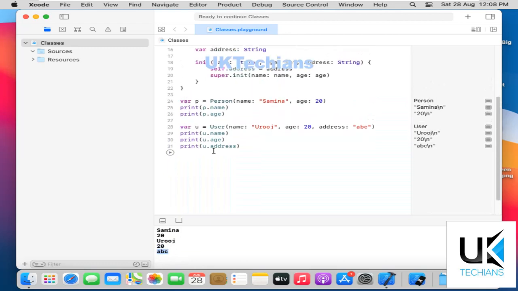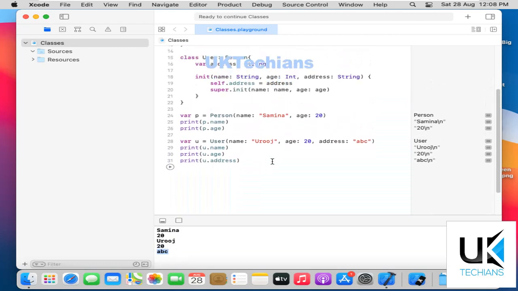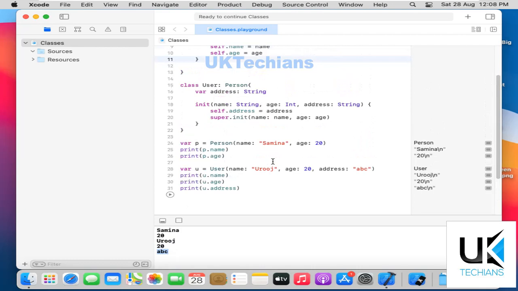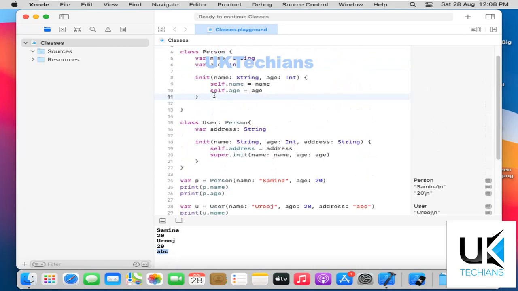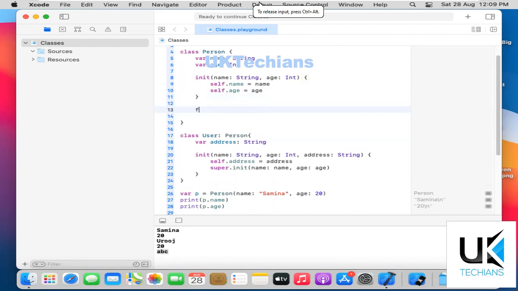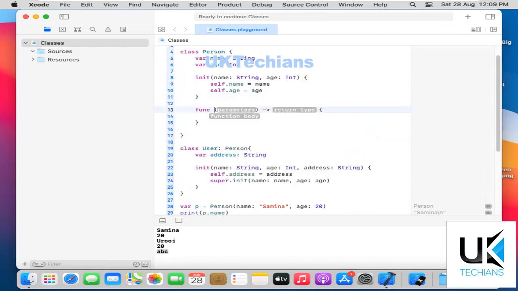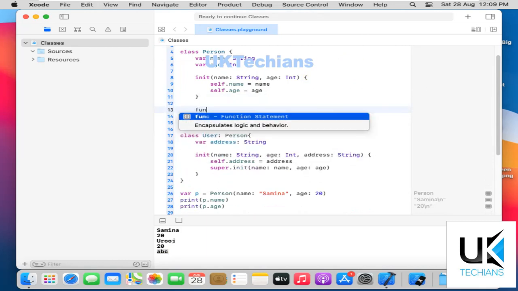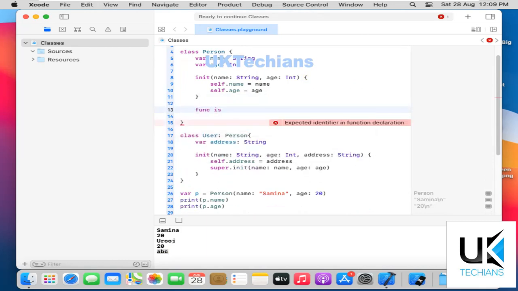So what's next? The next one is how to override the functionality of a method in another class, in a derived class. Let me create a function, isAlive.